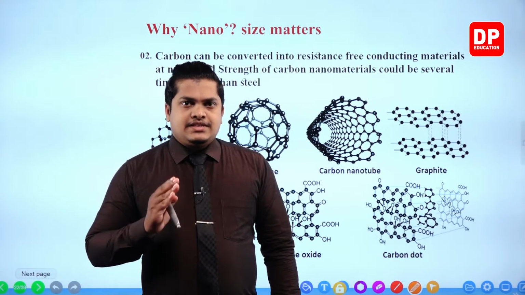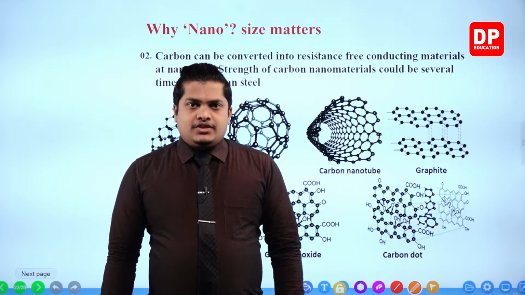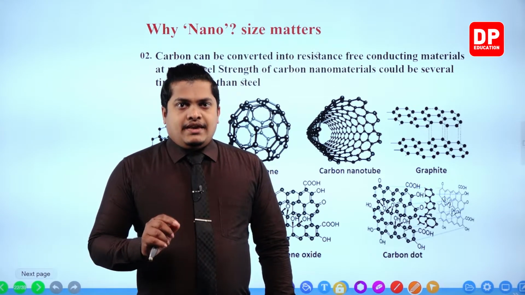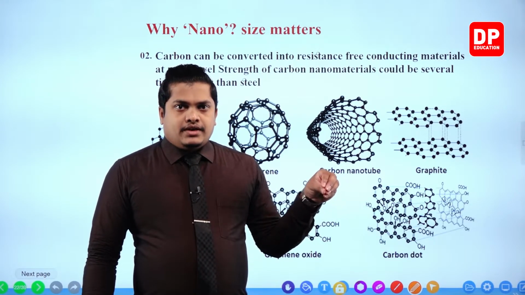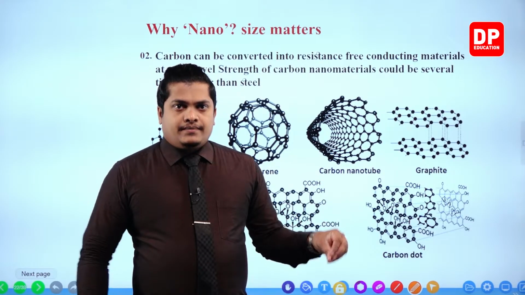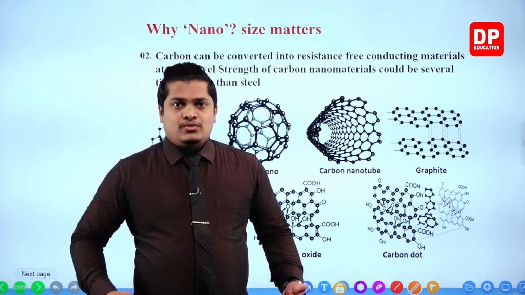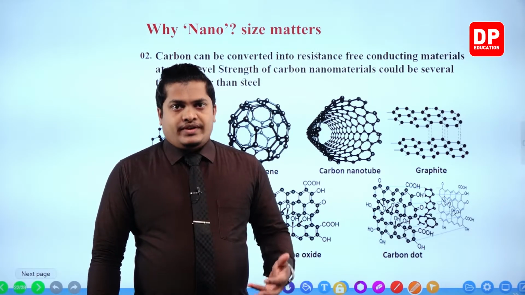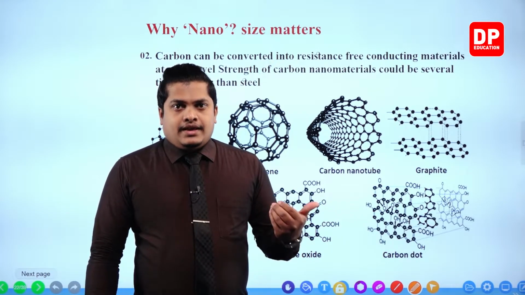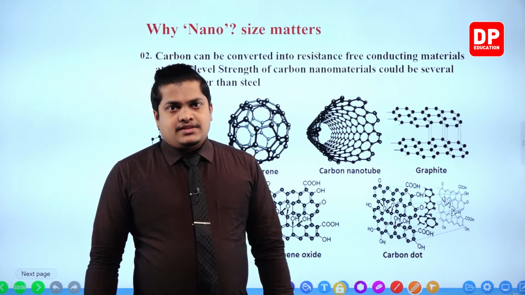If the resistance is low, then my dear children, if we provide 1 ampere of current, we can receive the same amount of current from the other side. That means the efficiency is very high. The efficiency of flowing current within a conductor is going to be very high if the resistance is less.